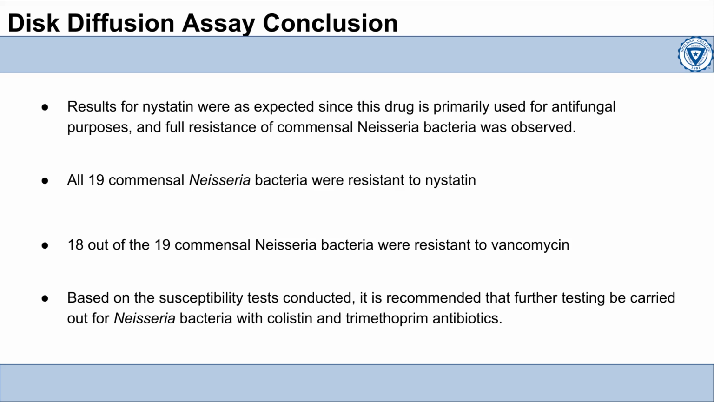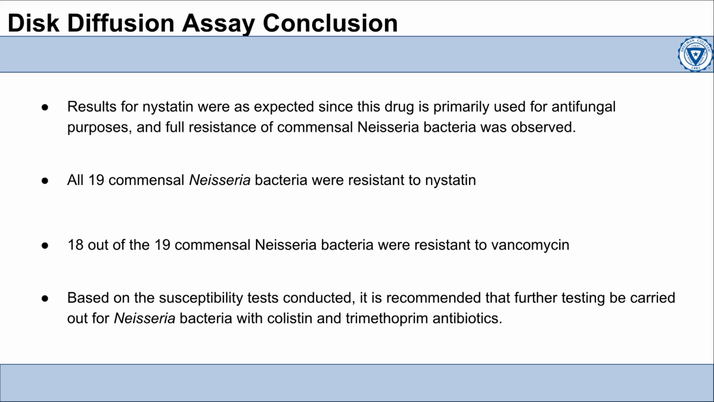The outcomes obtained from the susceptibility test conducted on commensal Neisseria bacteria were as expected, as nystatin is a drug primarily used for antifungal purposes. While both vancomycin and nystatin were not displayed in this presentation, they exhibited similar results with resistance towards the antibiotic with all the commensal Neisseria. These results for nystatin revealed that all 19 commensal Neisseria strains were resistant to nystatin, indicating that this drug is not effective against this type of bacteria.